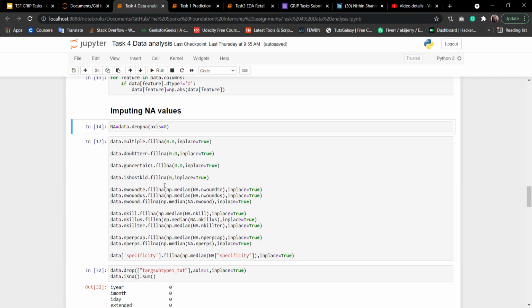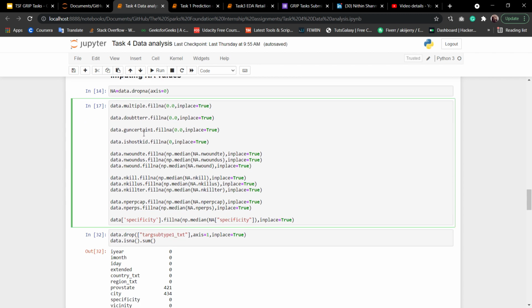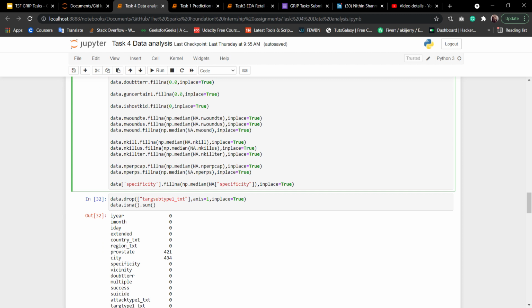After that I have imputed the NA values. First of all, if multiple people were involved in the terrorist attack, I have filled that with 0. There are some other values which I also have filled with 0, because we do not have any idea what they should be, so it is better to keep them 0.